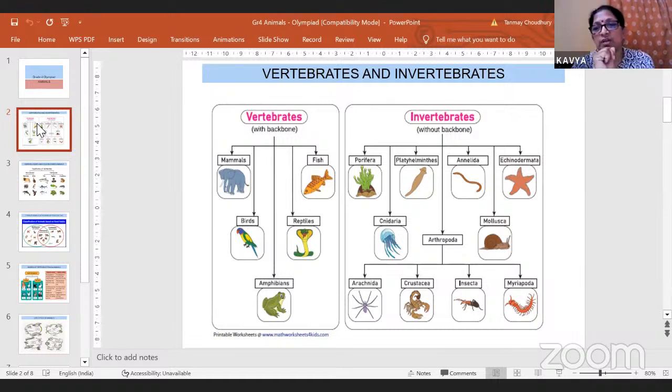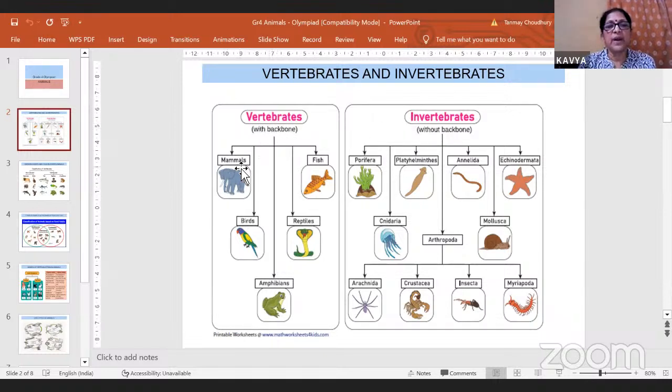It is also known as the vertebral column, and it protects the spinal cord, which runs through the vertebral column. So animals are divided into two groups based on the presence or absence of a backbone. Animals that have a backbone are known as vertebrates. Animals which do not have a backbone are known as invertebrates.